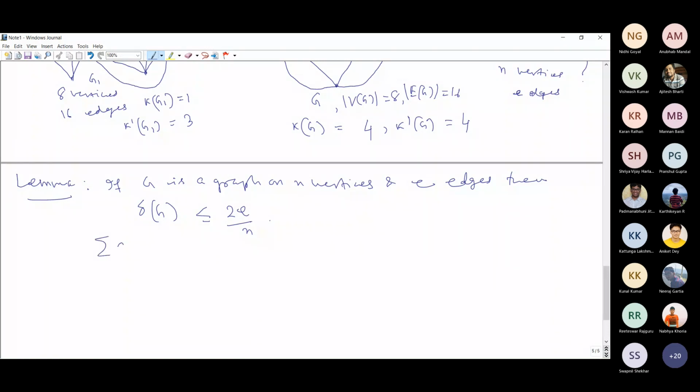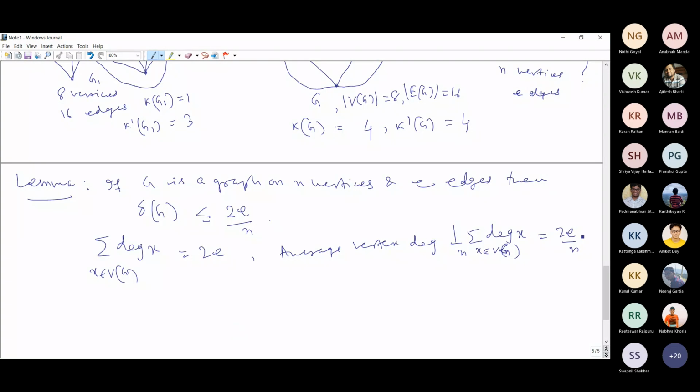You know that the summation of degree of x, for x belonging to the vertex set of G, is equal to twice the total number of edges. If we take the average vertex degree, we divide by n on both sides, giving twice e by n. This is the average vertex degree.